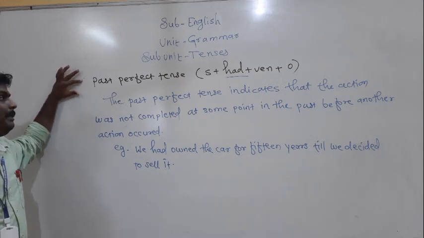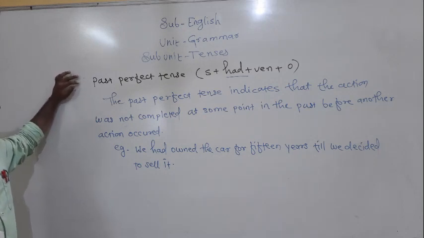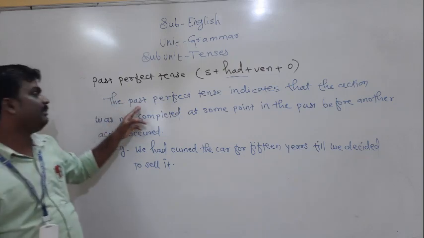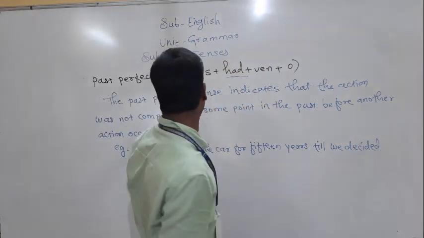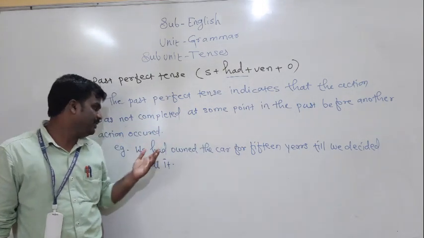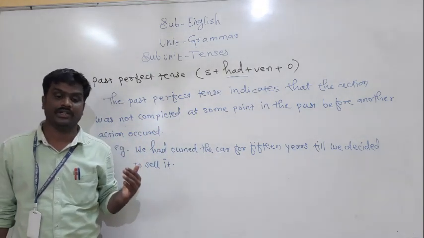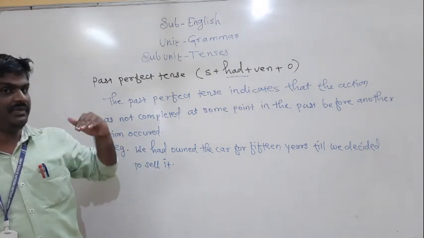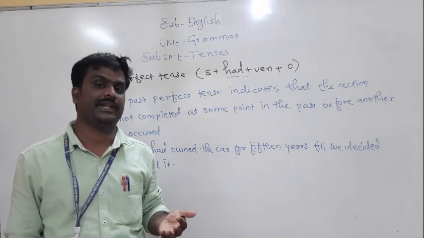I hope you understood the meaning. Now we will discuss the uses of past perfect tense in detail.